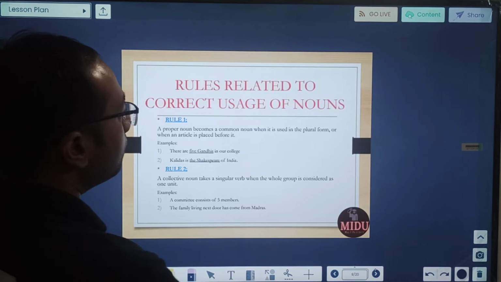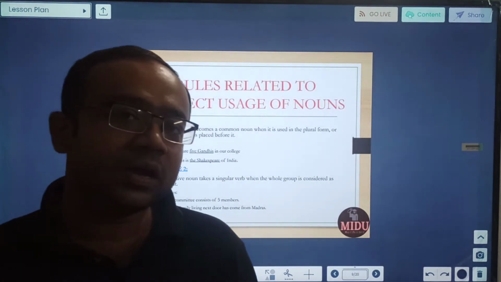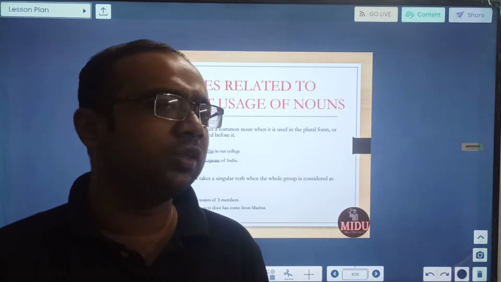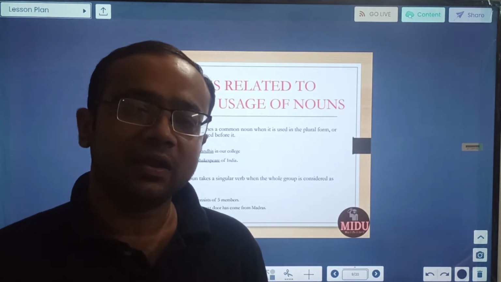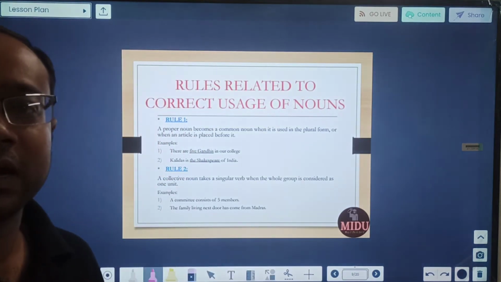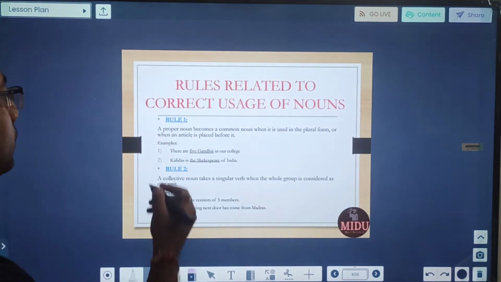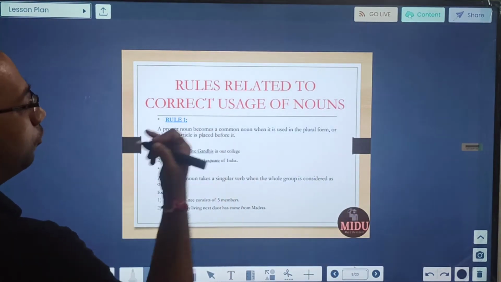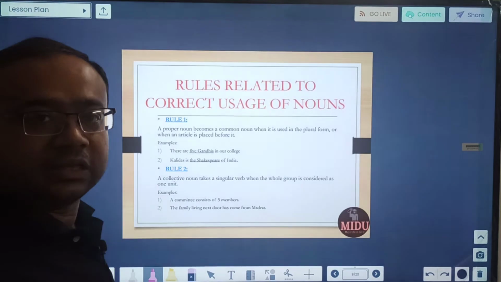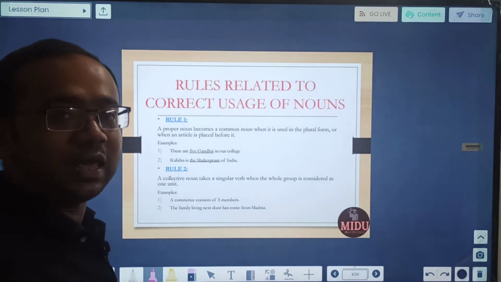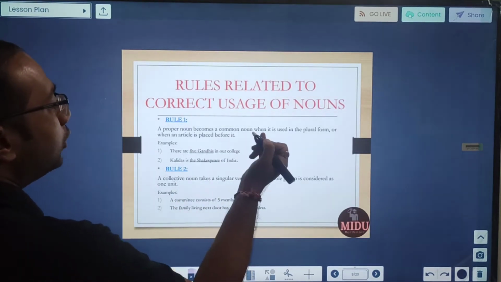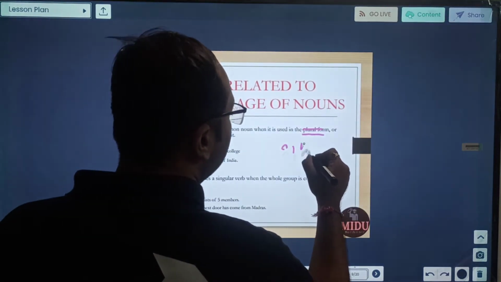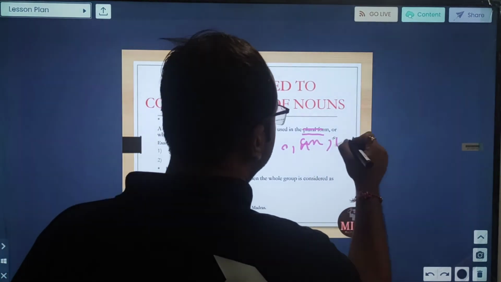Now, my dear friends, going ahead, I will be sharing 20 rules related to nouns. Just be clear on their usage, examples are there, and then the noun part will be clear to us. Let us begin. So the first rule, rule number 1: a proper noun becomes a common noun when it is used in plural form or an article is placed before it. So see, like we say Gandhi. Gandhi is a proper noun, it is the name of a person, but if we use it in plural form, or we place any article. Articles are basically A, AN and THE.